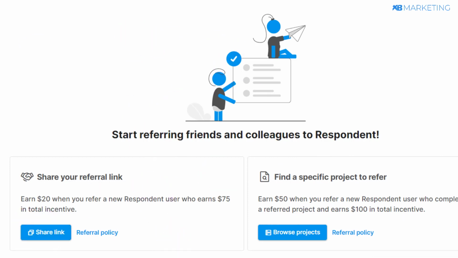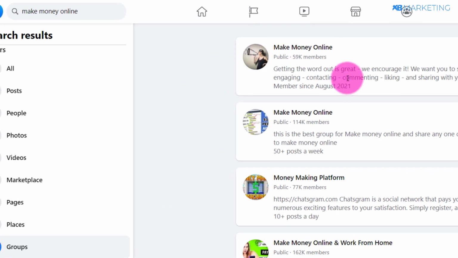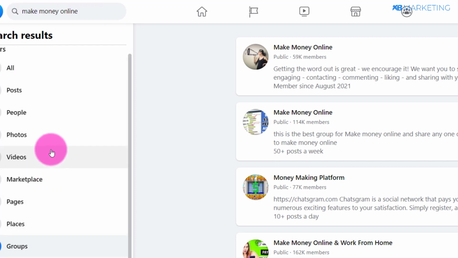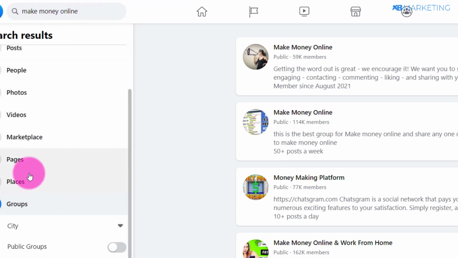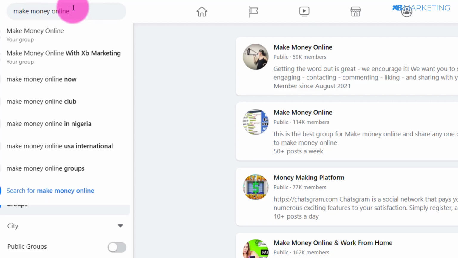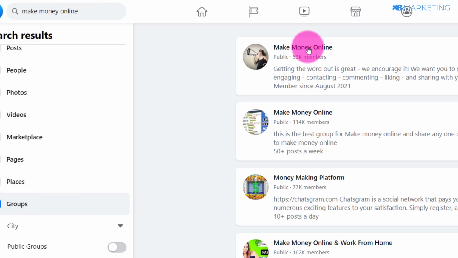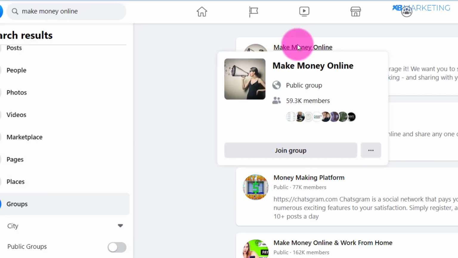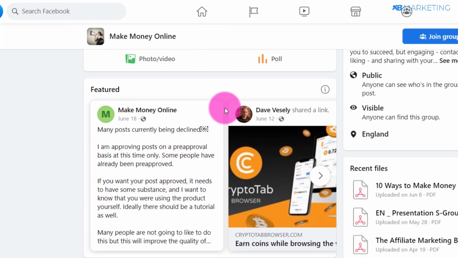So now all you need to do is go over to facebook.com. Once you come over to facebook.com, you can see there are a lot of groups related to making money online. All you need to do is make sure you filter to groups. Once you search for make money online on Facebook, you are going to see a lot of groups right here. All you need to do is come over to these groups.